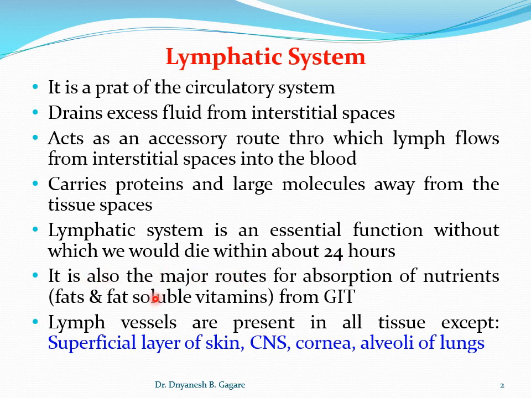In addition to that, it drains the excess fluid. It is also a major route for the absorption of nutrients from the GIT. Maximum nutrients are absorbed by the blood capillaries, but some nutrients like fats and fat soluble vitamins are absorbed from the GIT into the lymphatic system, and then finally drained into the circulatory system. Okay, this is the importance.